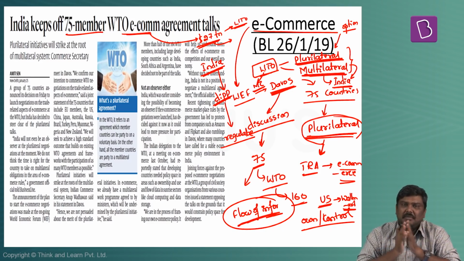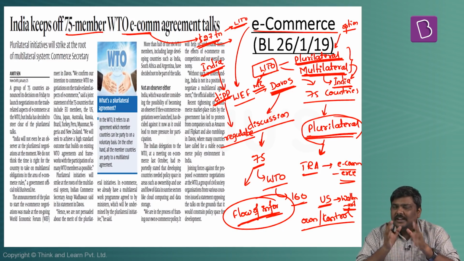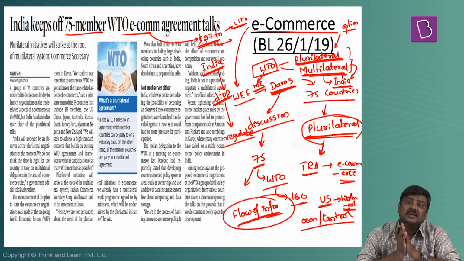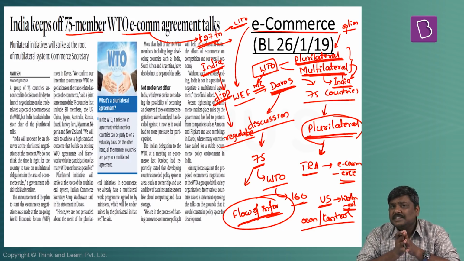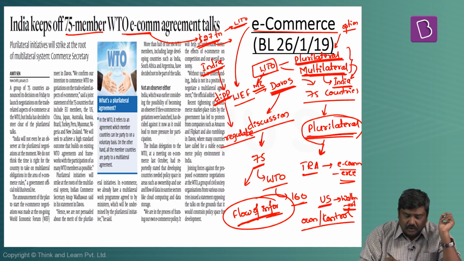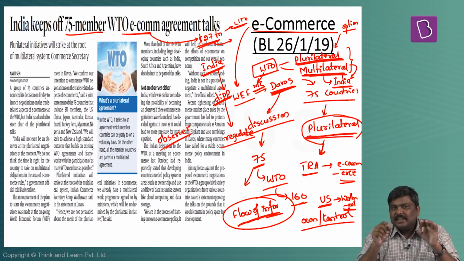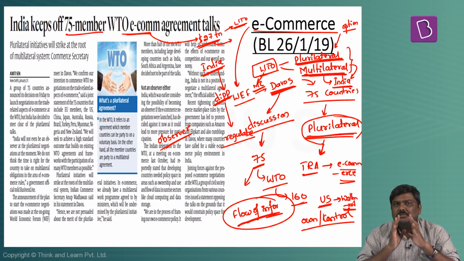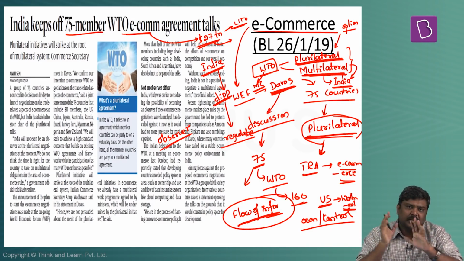But having said so, one thing that the Indian government did in this particular plurilateral discussion proposal was that it basically stated that it doesn't want to become a member, nor does it want to become an observer. Please understand this. In case of WTO negotiations, there is a concept of being an observer country. That is, I'm not completely involved in the negotiations, but I'll just be an observer. If I find these negotiations to be fruitful and in my interest, I may decide to become a member of these kinds of agreements.